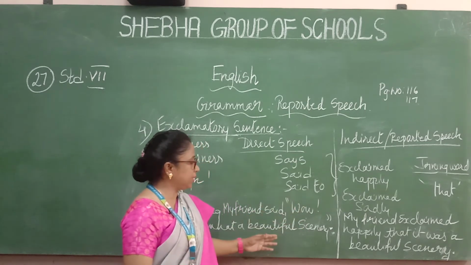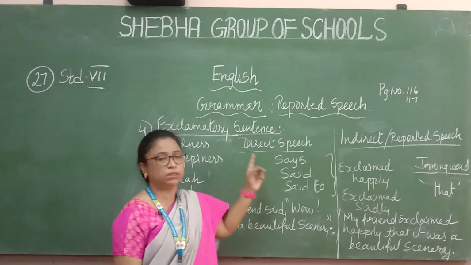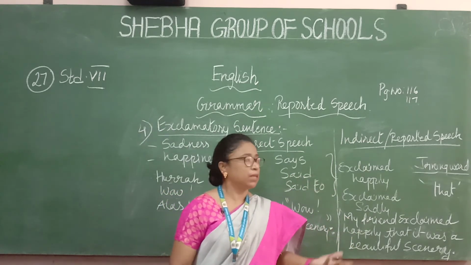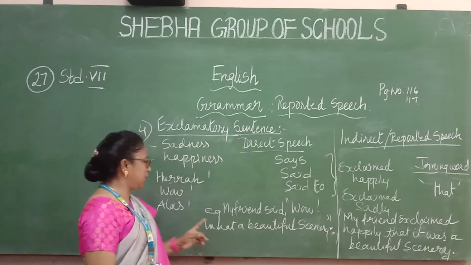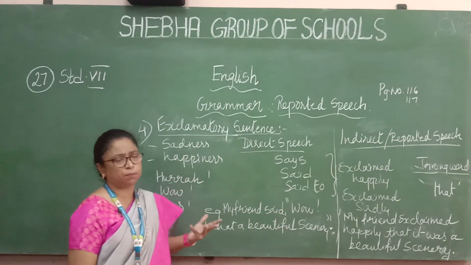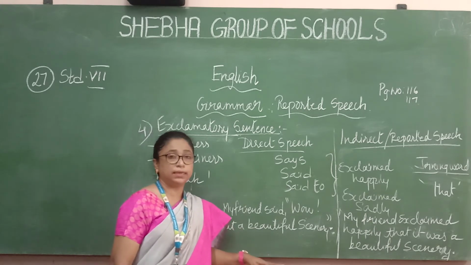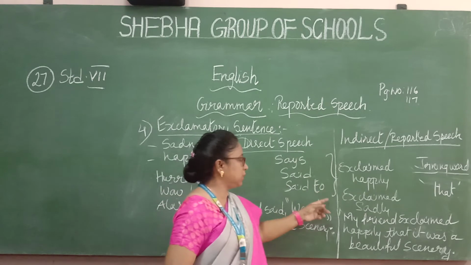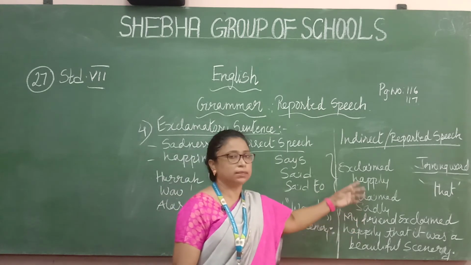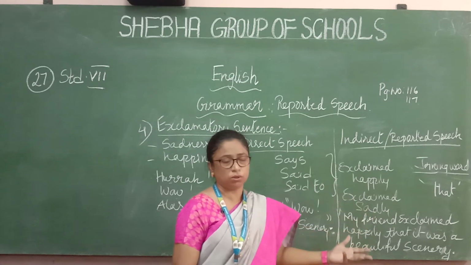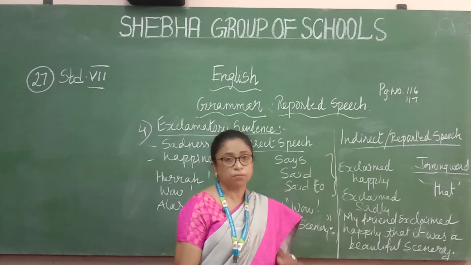So when you're writing that, "said to" you must change it to "exclaimed happily" or "exclaimed joyfully." If it is a sad thing, for example, "alas" (alas, I have lost my purse, or alas, someone is dead), that is showing your sadness. That time you say "exclaimed sadly." Exclaimed happily to show your happiness, exclaimed sadly to show your sorrow, or "exclaimed sorrowfully" can also be written.